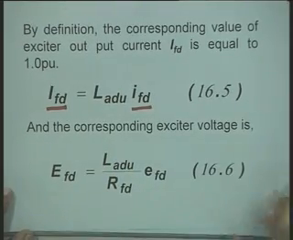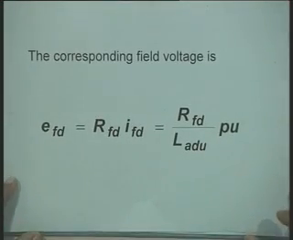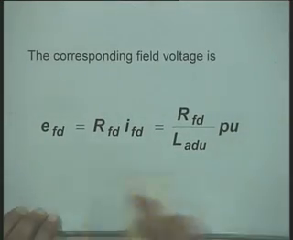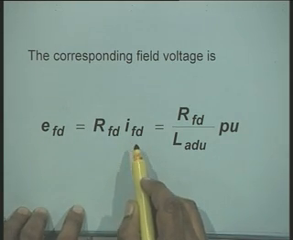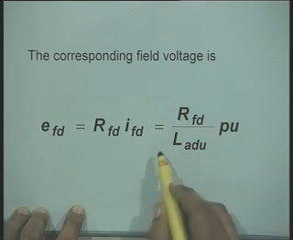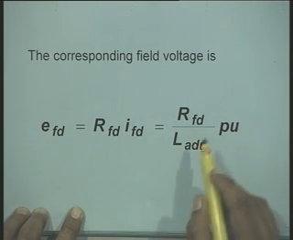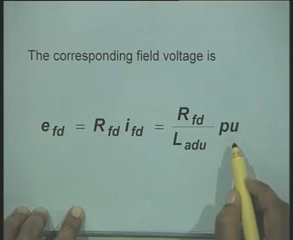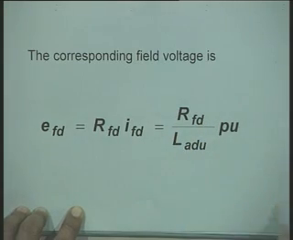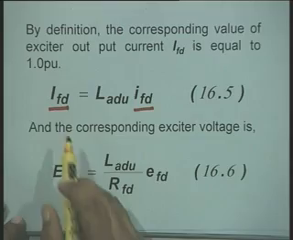Similarly, when we talk about the field voltage EFD, EFD is equal to RFD IFD, and I replace this IFD by 1 upon LADU. So that the EFD applied becomes RFD upon LADU in per unit, and this is denoted as 1 per unit. So far as the non-reciprocal per unit system is concerned, the relationships which we establish are like this,